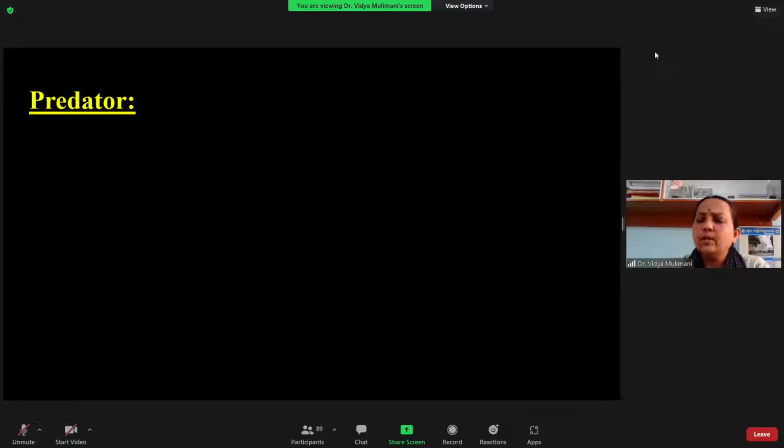Next, look at the number of individuals required for completion of the life cycle. Any predator needs a larger number of individuals for completing its life cycle, and those individuals may not belong to the same species. For example, take the praying mantis. It does not feed on only one insect, like the honeybee or the hoppers. For completion of the life cycle it needs many individuals belonging to different species.